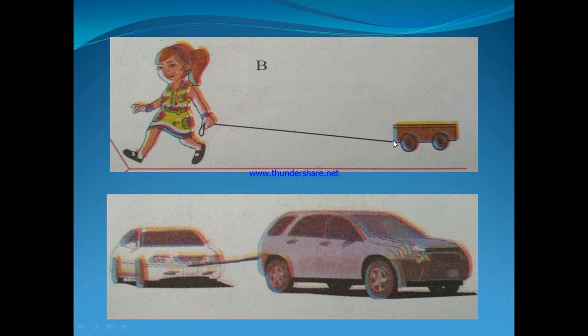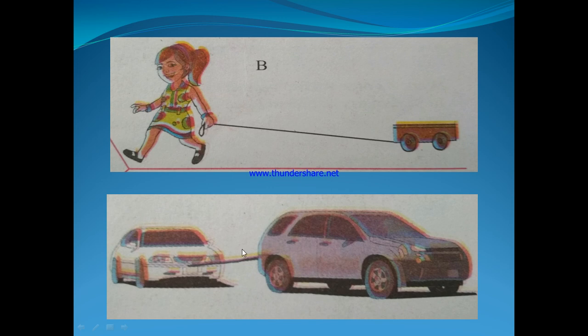See here, this is the direction of force through which the girl is pulling that toy, while the toy is moving in the forward direction. The direction of the toy is different and the force applied is different, and that's why the direction of the force and the direction of the movement of the toy have a slightly inclined position.